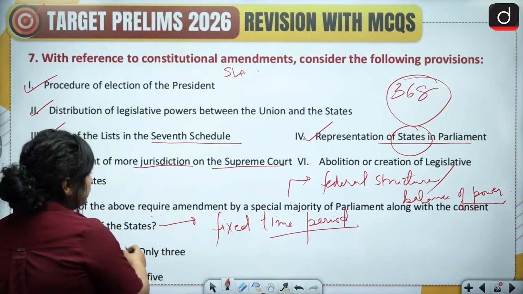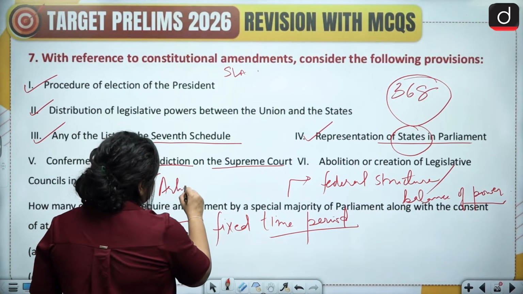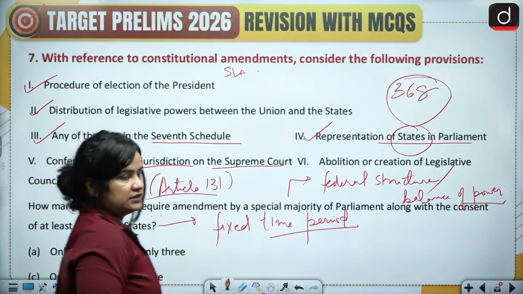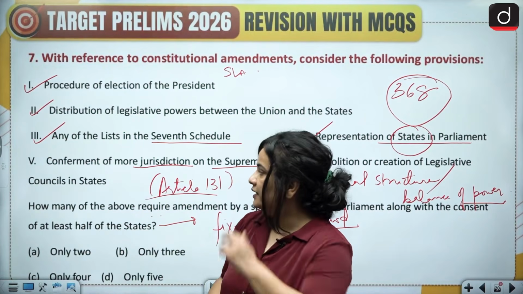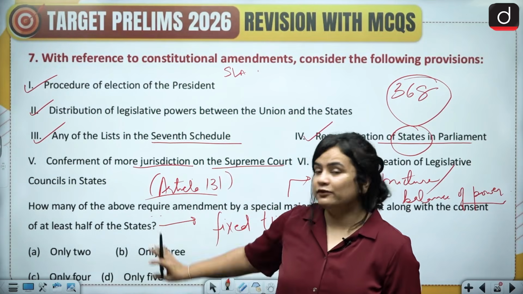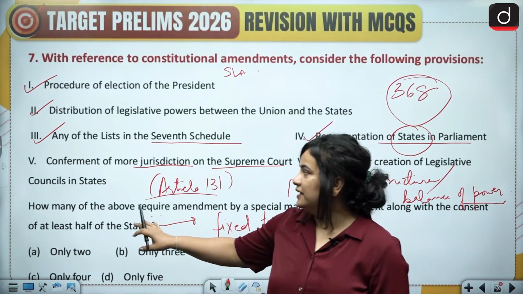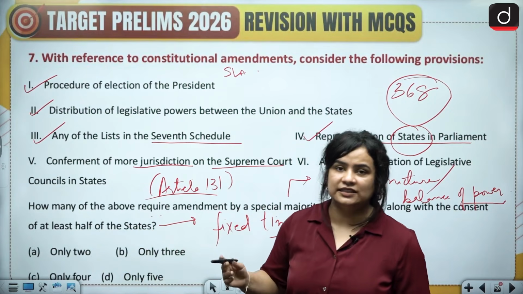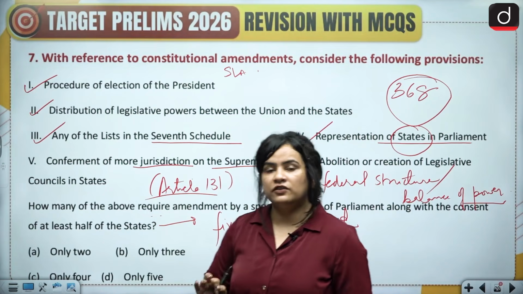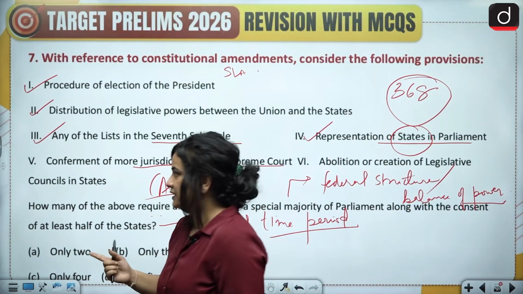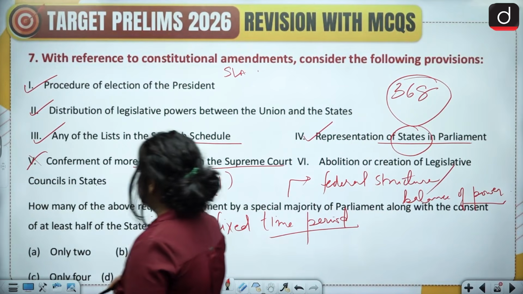However, if we were dealing with changes under Article 131, which is the original jurisdiction of the Supreme Court, then perhaps we would require ratification by states. But simply enhancing or diminishing the jurisdiction would not require the involvement of states, and therefore this we will exclude.